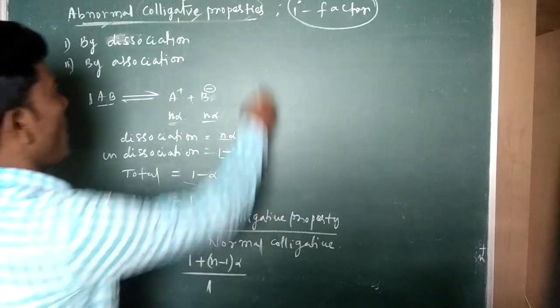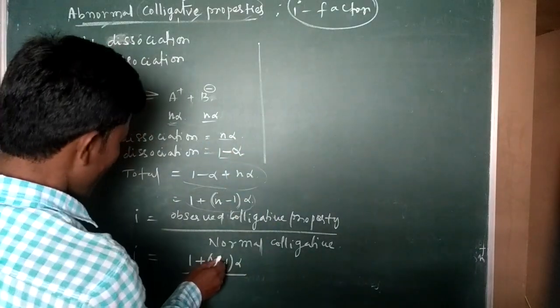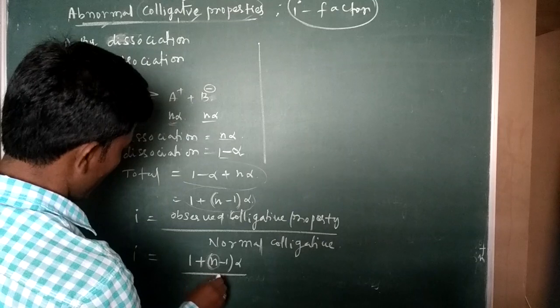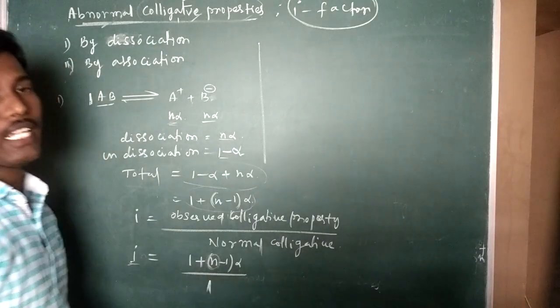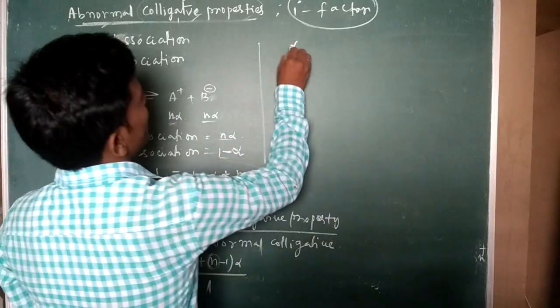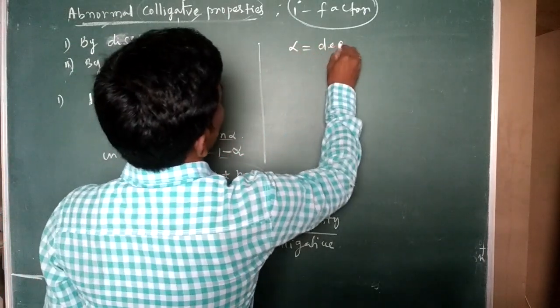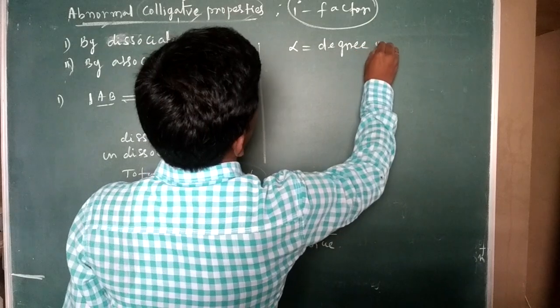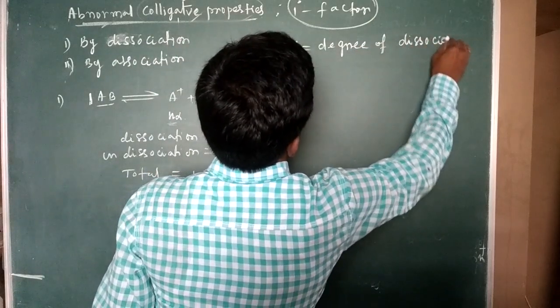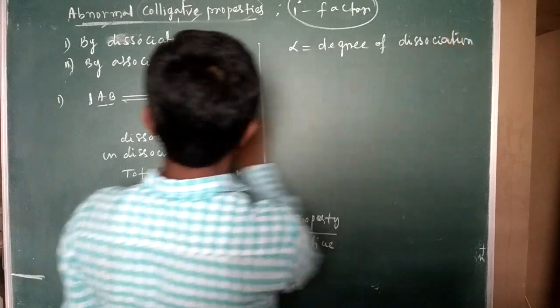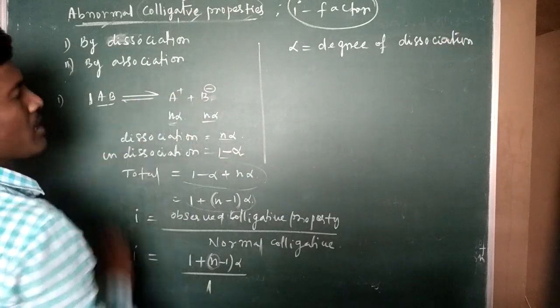Here n is the number of dissociated particles, i is the van't Hoff factor, and alpha is the degree of dissociation. Why? Here dissociation takes place into plus and minus, two ions.